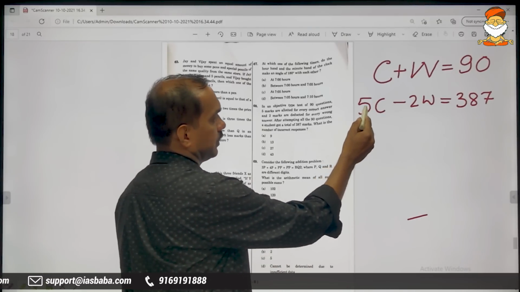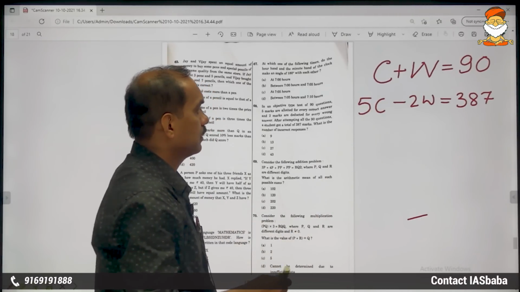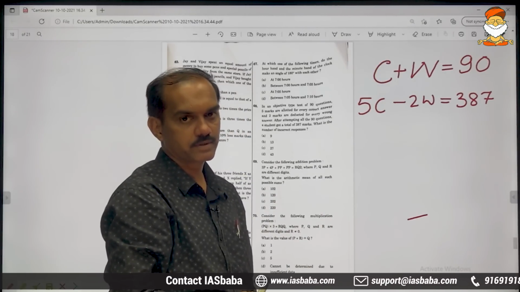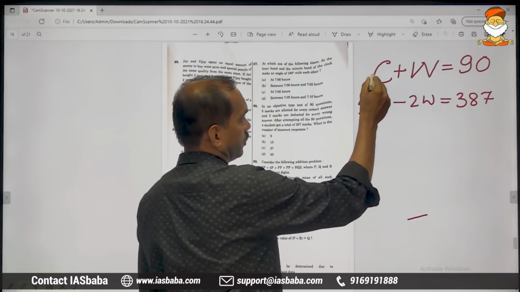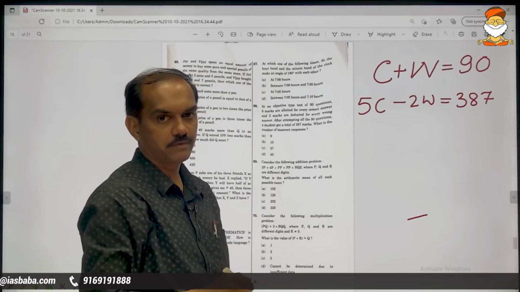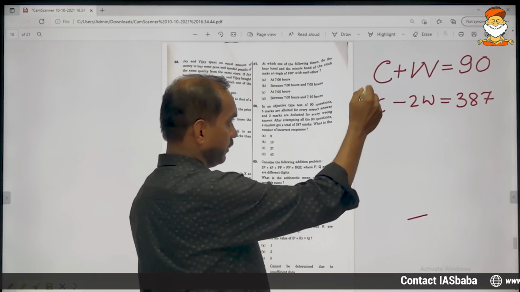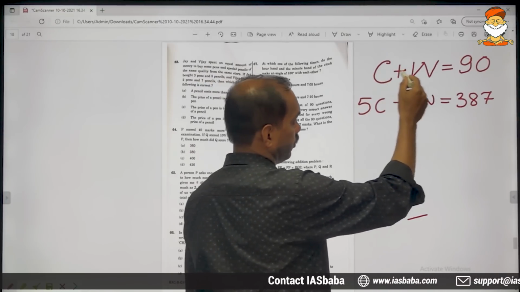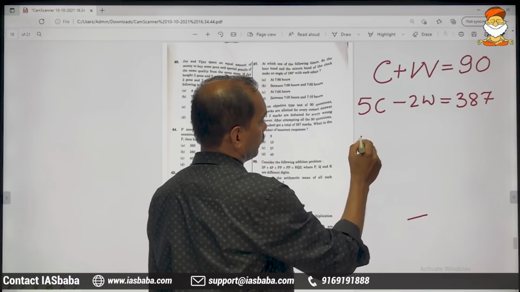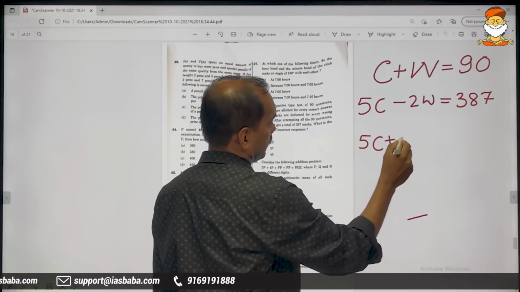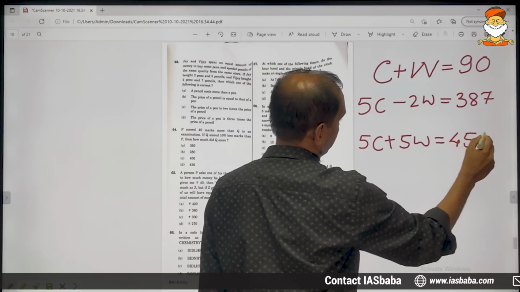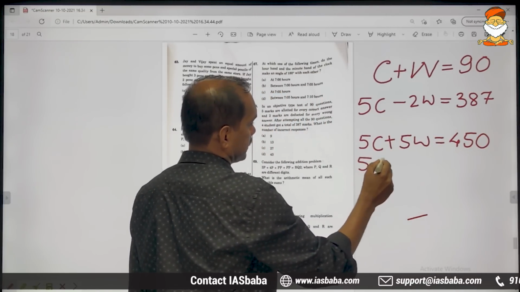Here it is 5C, there it is only C. Make this also 5C and then subtract one from the other, and you will be free from C. To do that, multiply the whole first equation by 5. What will you get? 5C plus 5W is equal to 5 into 90. The second equation, keep it as it is.